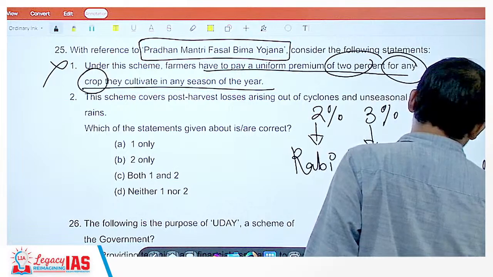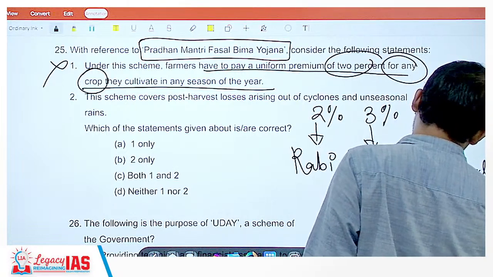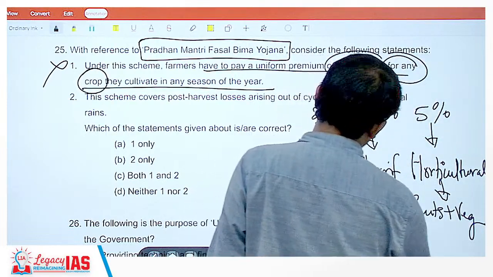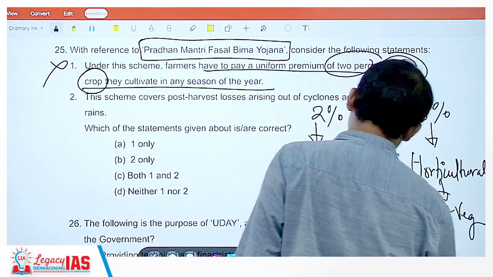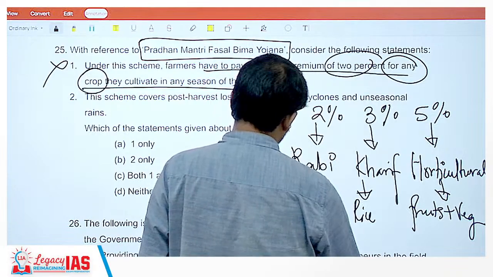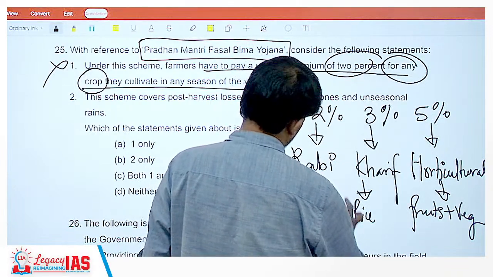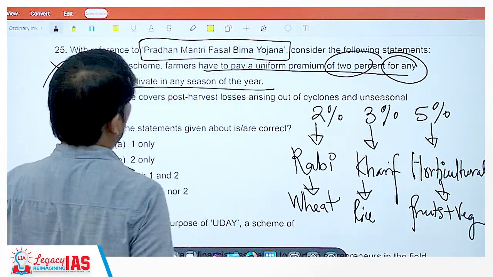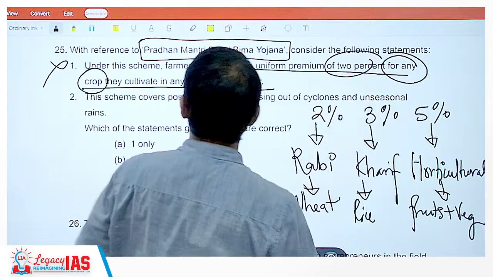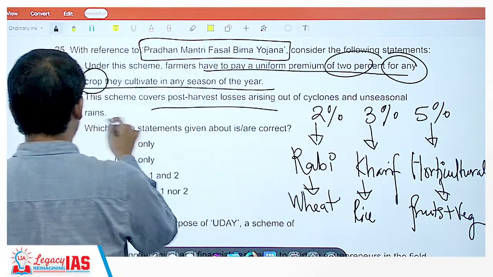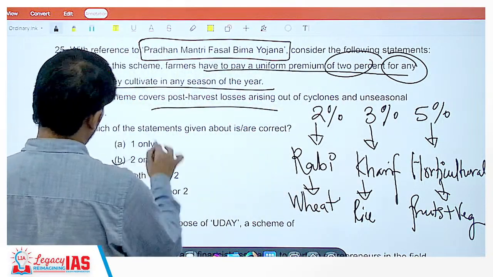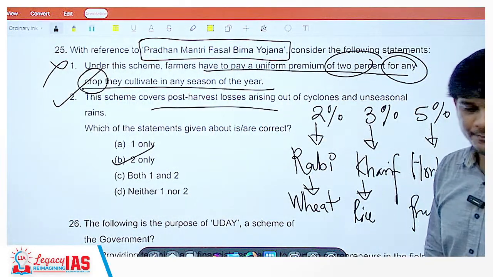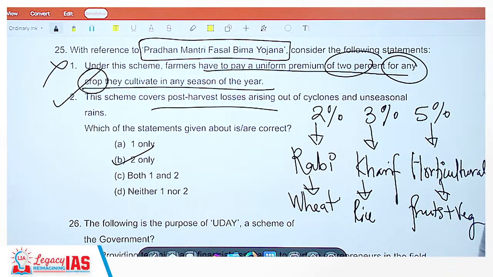Horticultural means fruits plus vegetables. Kharif crop example is your rice. Rabi crop example would be your wheat. Okay. This scheme covers post-harvest losses arising out of cyclones and unseasonal rains. Yes, absolutely right. So the correct answer would be option B, that is 2 only.